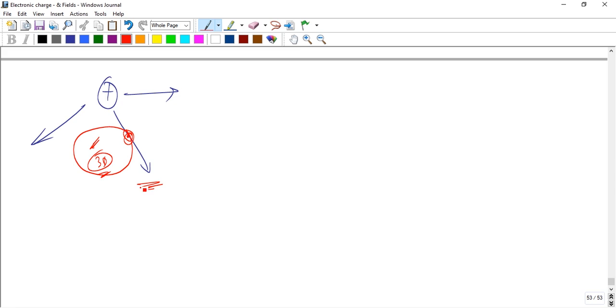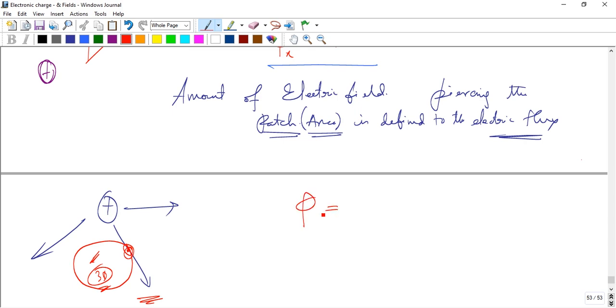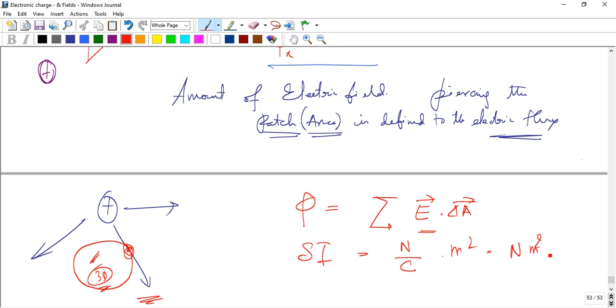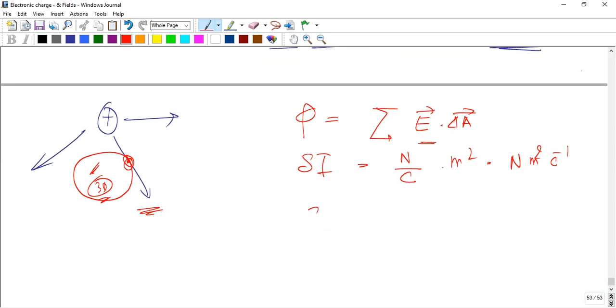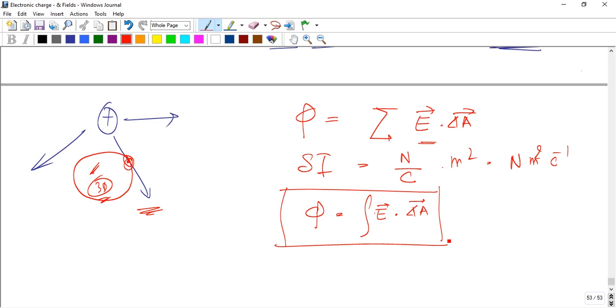So the total electric flux phi, if I sum all of these, is the summation of E dot delta A, a dot product, so flux is a scalar. The SI unit of flux: we know the electric field unit is Newton per coulomb, and area is meter squared, so the unit is Newton meter squared per coulomb. Mathematically, phi equals the integral of E dot dA, the mathematical expression of our flux.